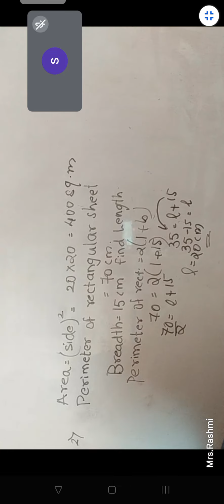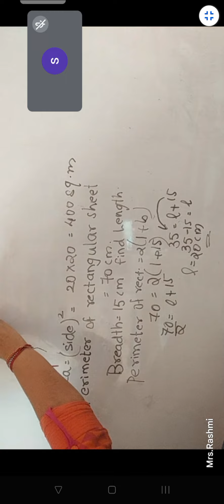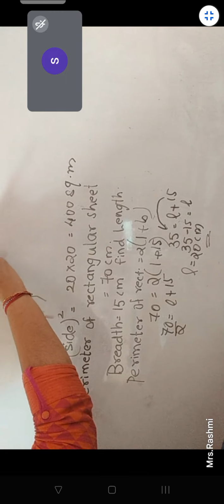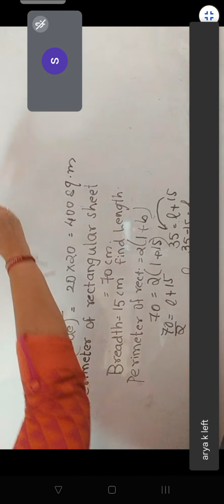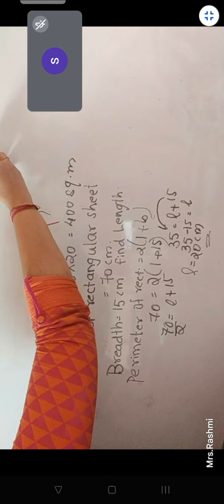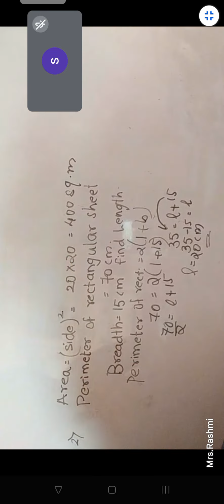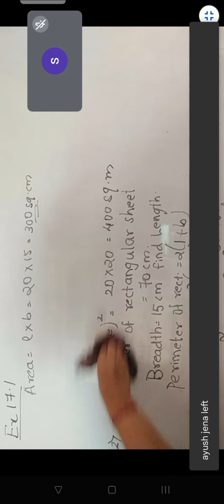Area is equal to length into breadth. 20 into 15 is equal to 300. Not meters square, by mistake. It is 300 square centimeters. Correct.